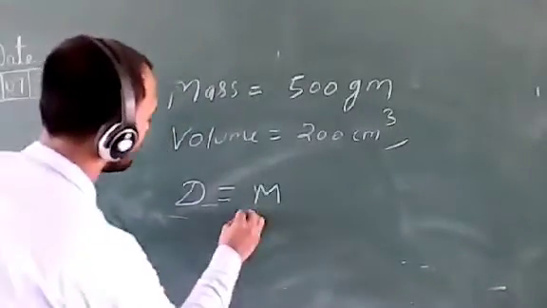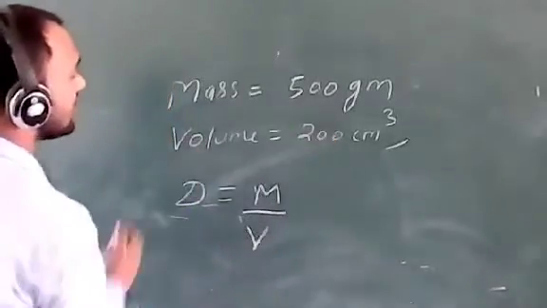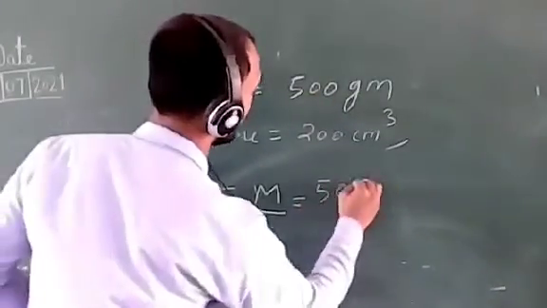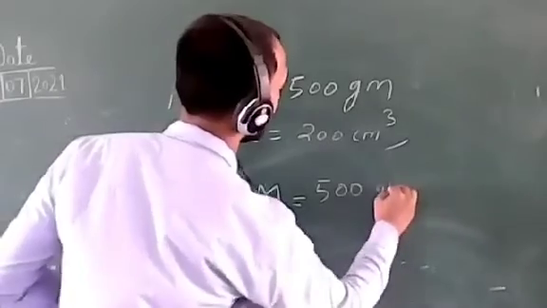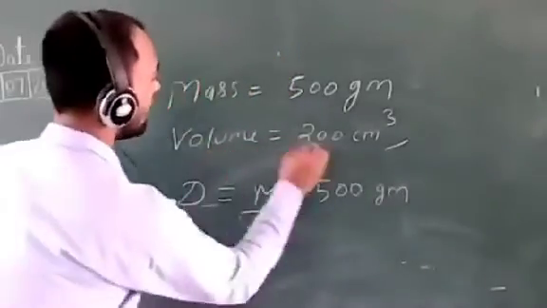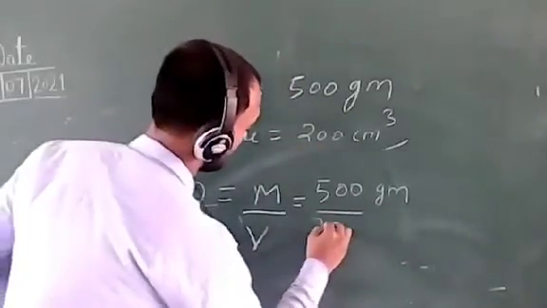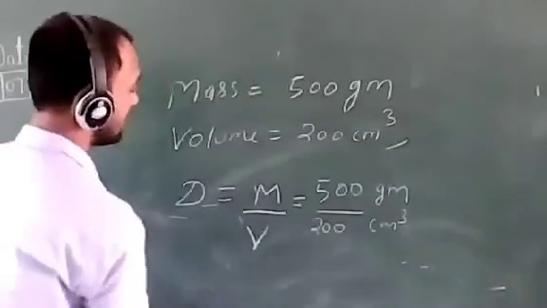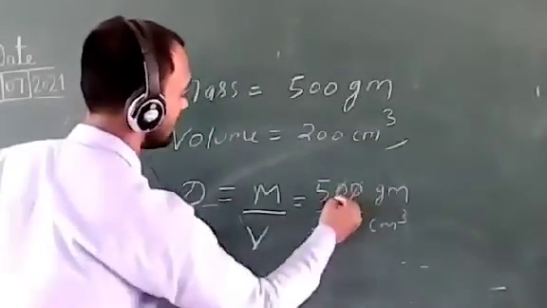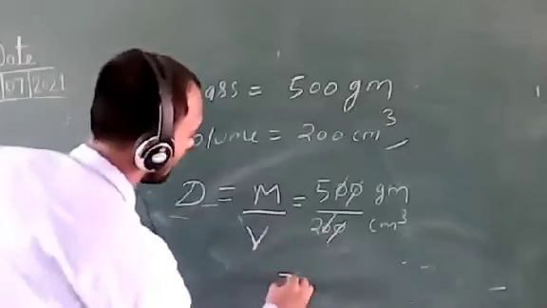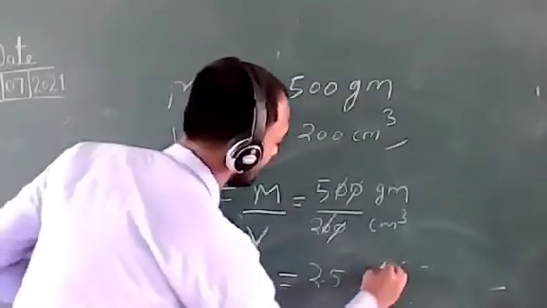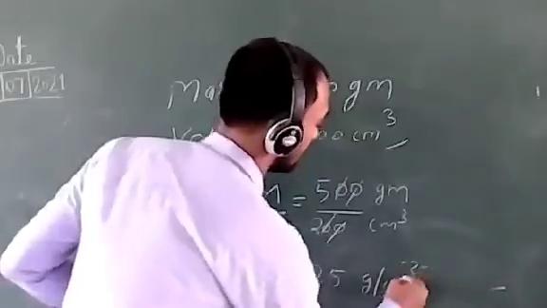Okay. Density is equal to mass upon volume. Mass is given here as 500 gram, and volume is given here as 200 centimeter cube. So what will be the density? Cancel the zeros: 5 by 2, or we can say 2.5. 5 by 2 equals 2.5, and the unit will be gram per centimeter cube.